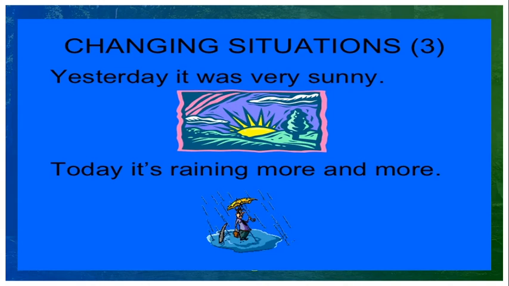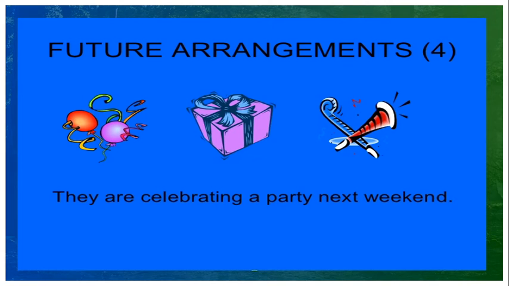Changing, we are using this for changing situations. Yesterday it was sunny, today it is raining more and more. We are using present continuous form. Future arrangements, some more examples. They are celebrating a party next weekend. Next weekend is future, but we are using the present continuous for future arrangements, fixed arrangements, planned events.